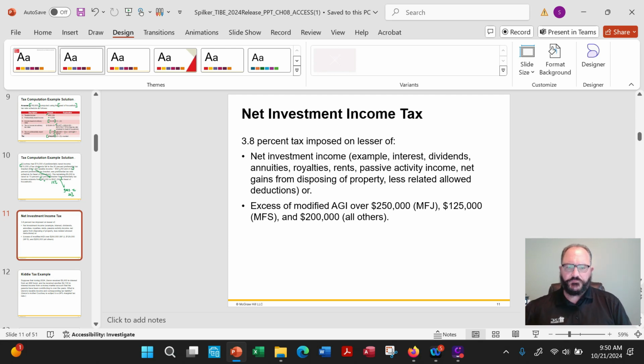Net investment tax. Now, net investment tax is 3.8%, and it's based on the lesser of the income from these items, okay, and or excess of modified AGI over 250,000 for married filing jointly, 125 for single, and 200,000 for others. So what this is, they're taking a look at an additional amount of tax that's possibly imposed. Basically, it has to do with excessive investment income, and it's the government's way to capture more money back.